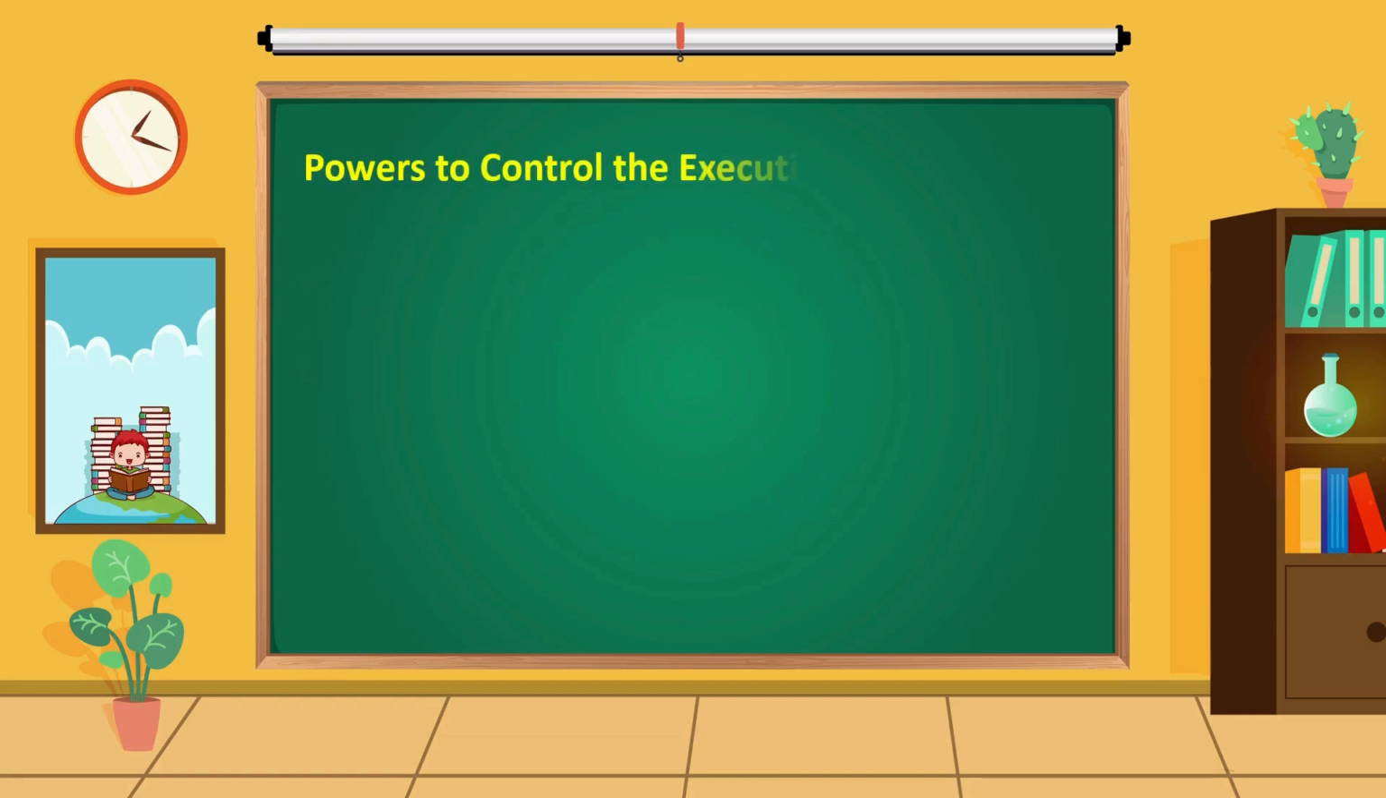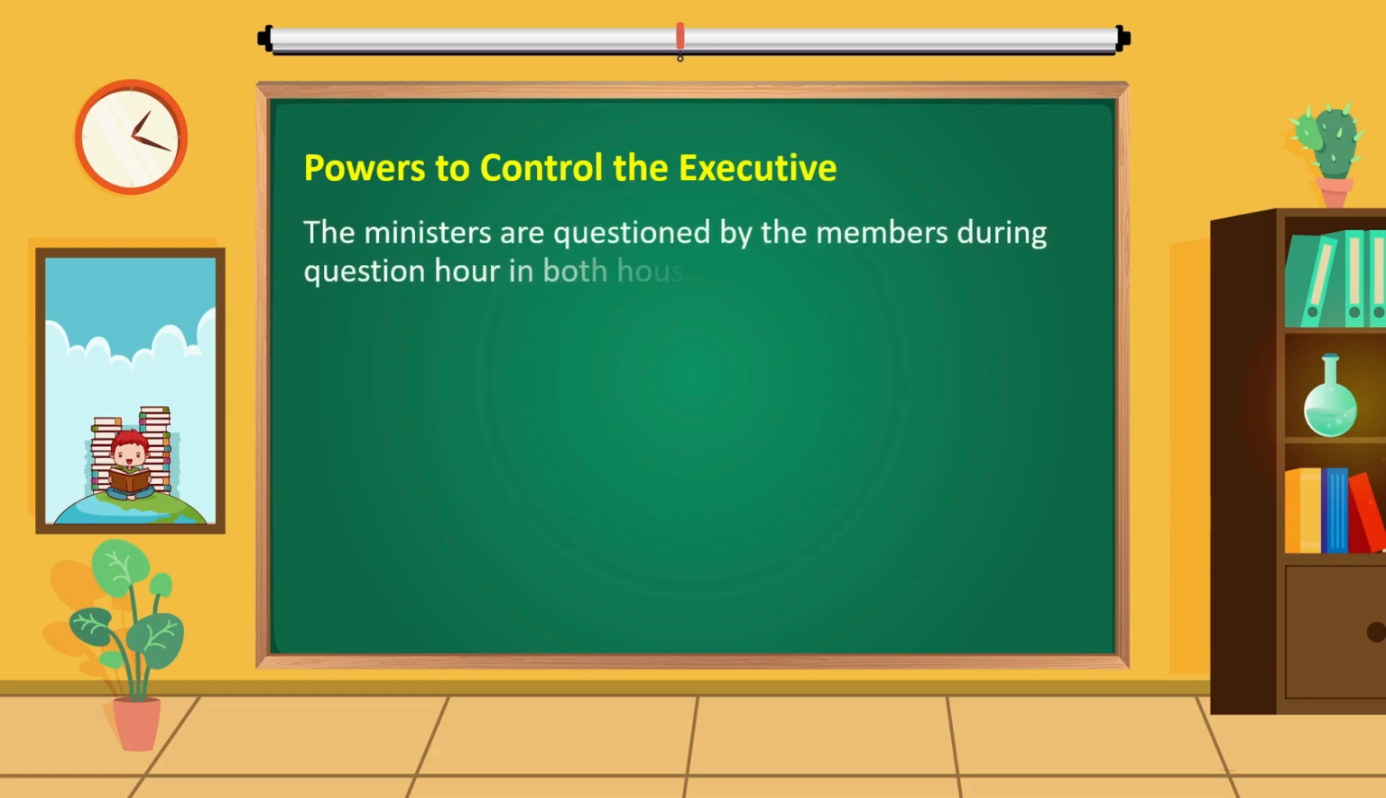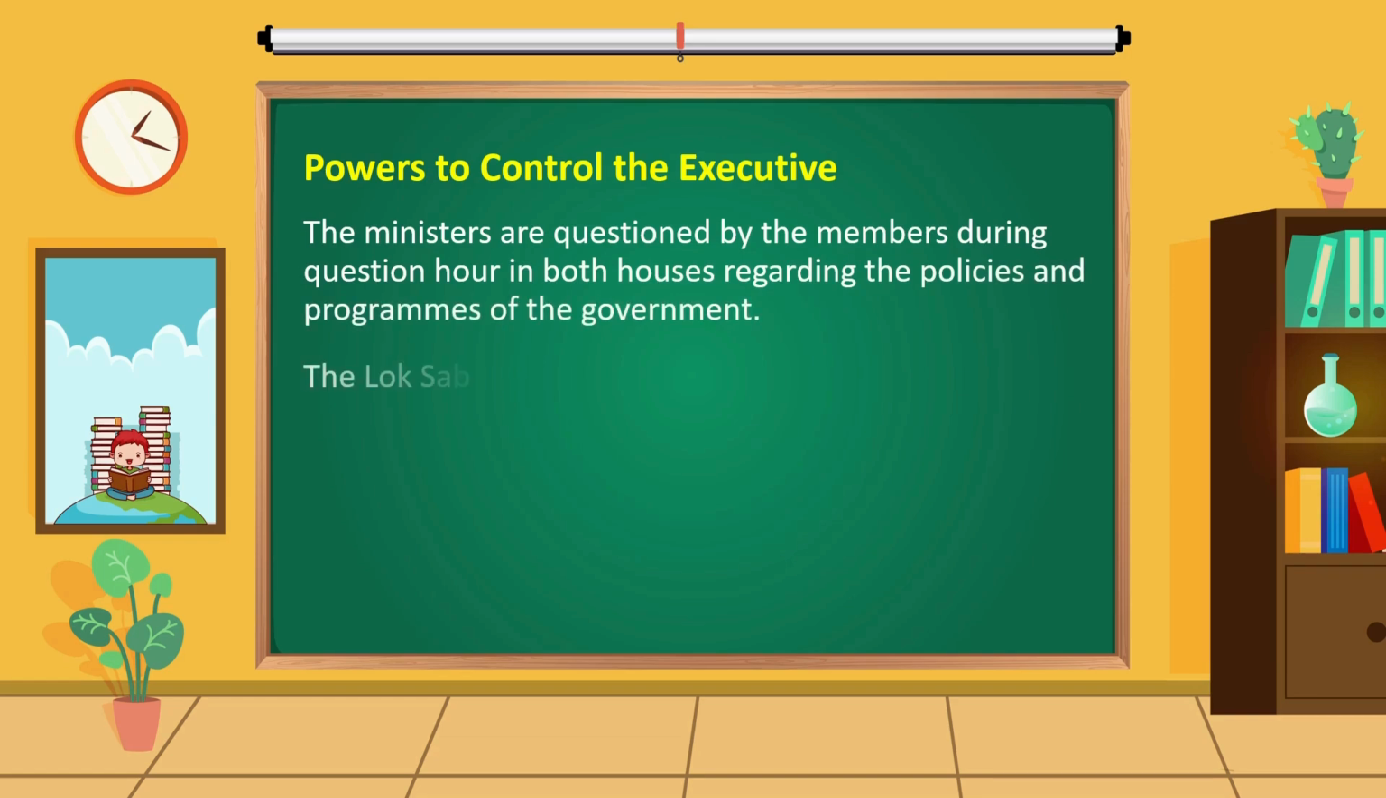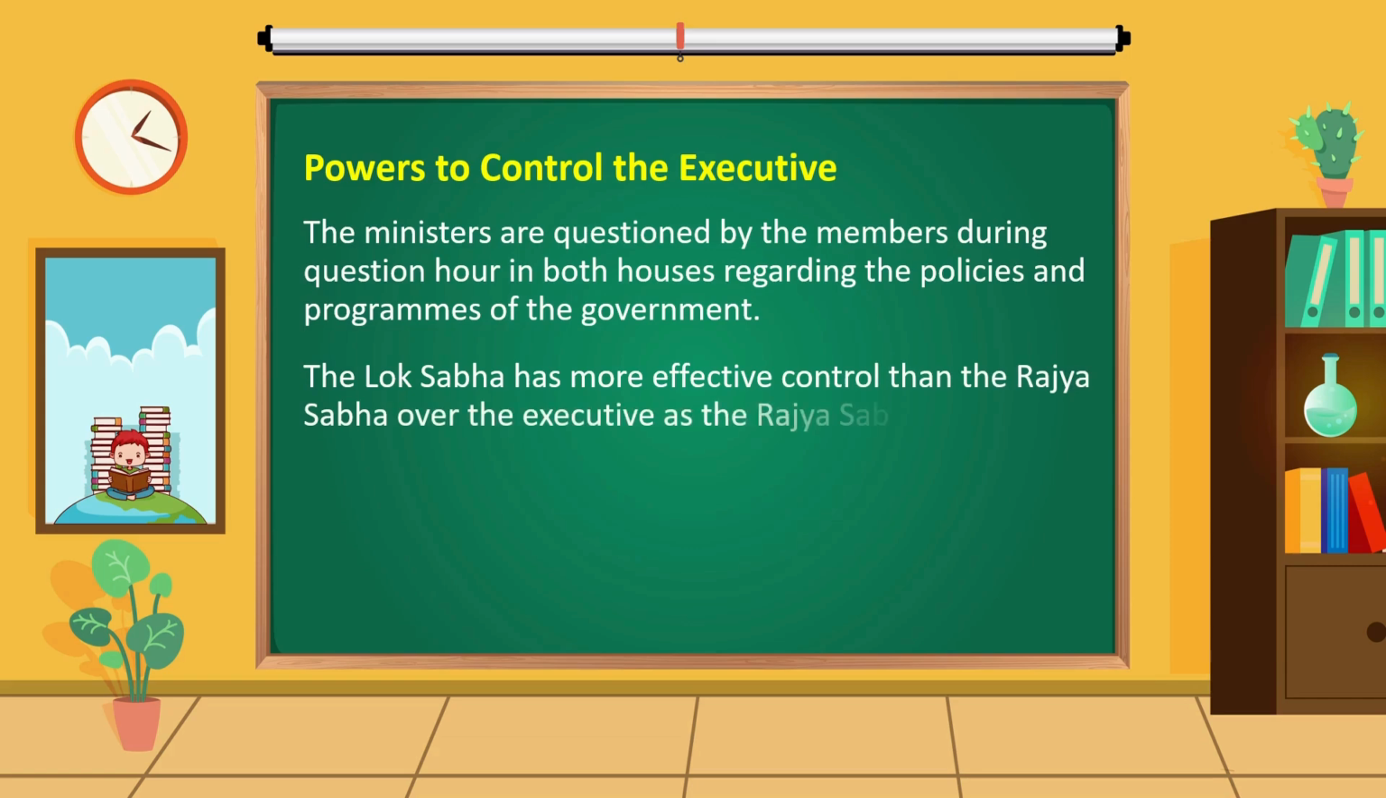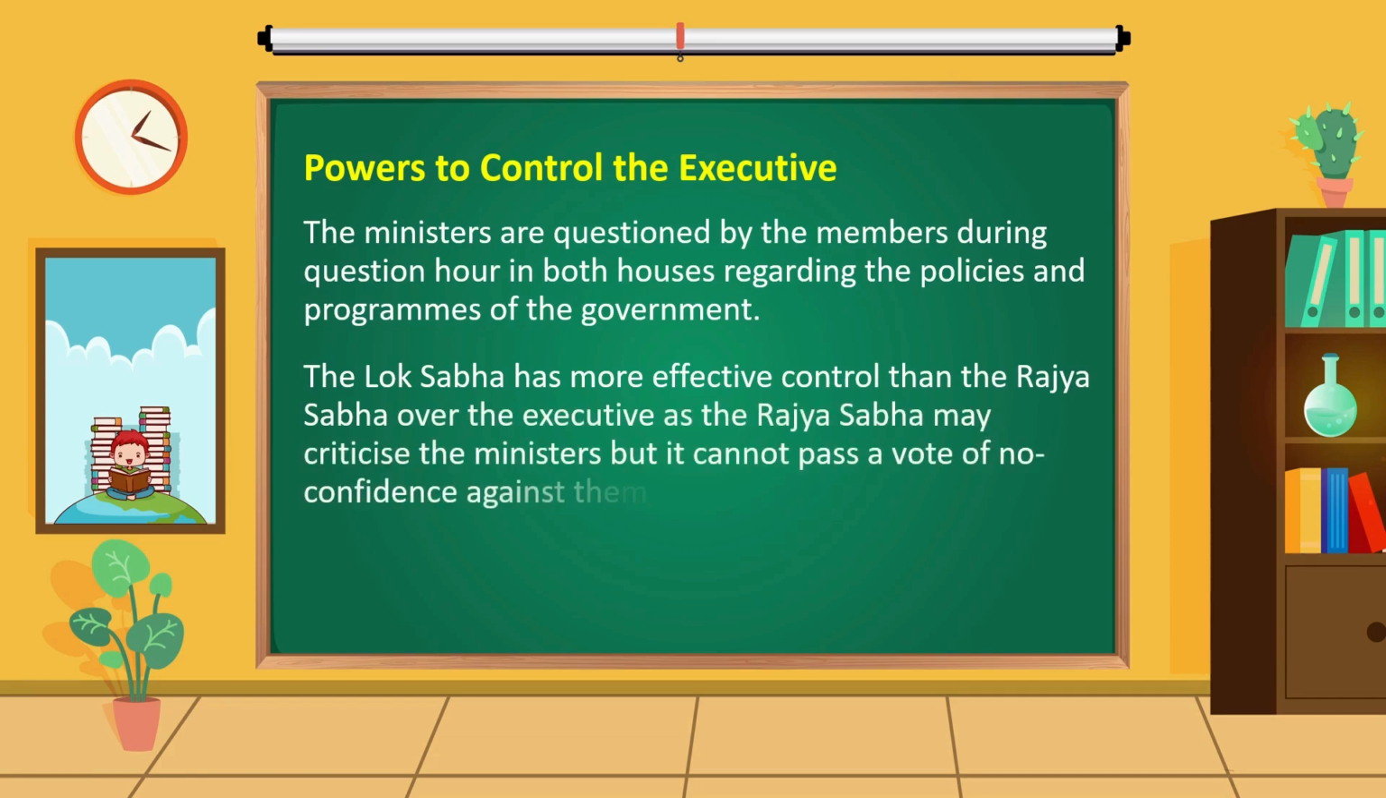Powers to control the executive. The ministers are questioned by the members during question hour in both houses regarding the policies and programs of the government. The Lok Sabha has more effective control than the Rajya Sabha over the executive, as the Rajya Sabha may criticize the ministers but it cannot pass a vote of no confidence against them.